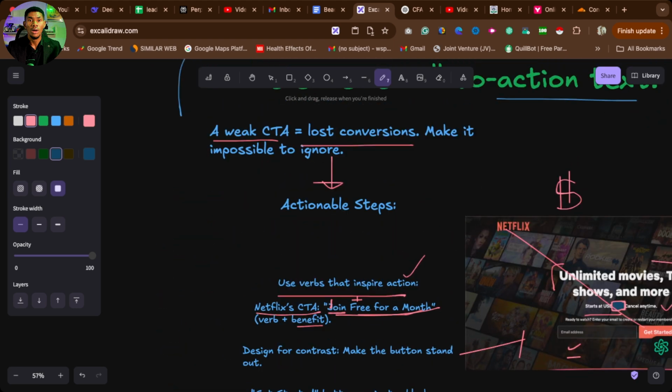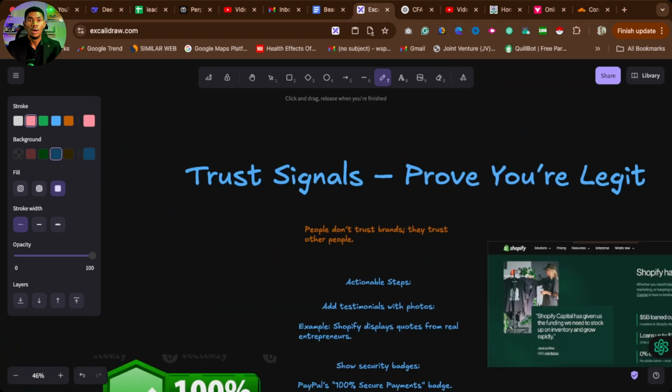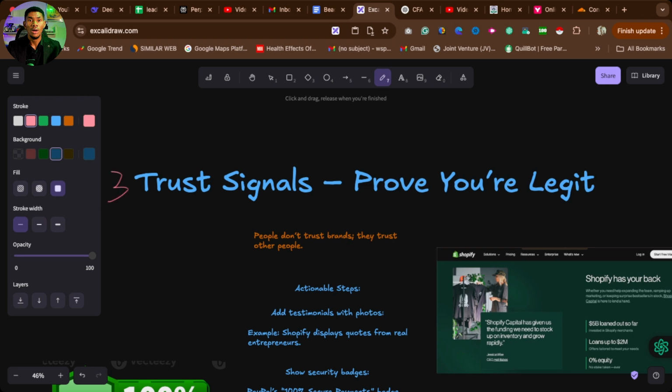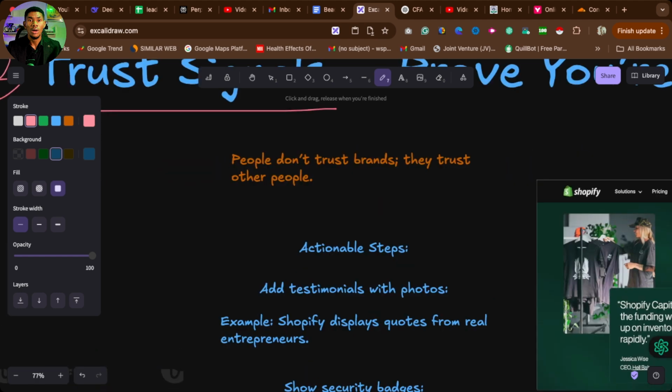This is a lot of nuggets here if you are promoting any product that people need to buy. Now, step number 3 is trust signals. This is so important. This is how you prove that you are legit in any business you are into. Let me tell you, people don't trust any brand. They trust other people. It is because you are so good at what you do that people will now trust your brand. But nobody cares about a brand. At first, they see people, then over time, they don't differentiate the people from the brand, and before you know it, they begin to trust the brand.